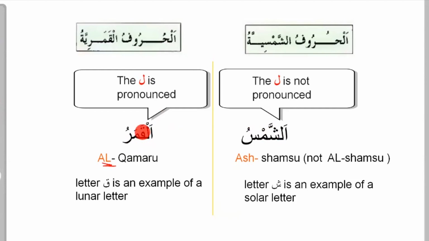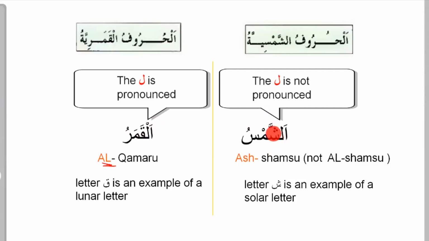So let me repeat again, to summarize. There are 14 letters which, when they begin a noun, for example qaf, Qamar is the beginning, meaning the moon, and alif wa lam is attached to it, the lam will be out in pronunciation. That's what we call huruf al-qamariyya. Those 14 letters, in which when alif wa lam is attached the lam is pronounced, are all called huruf al-qamariyya.